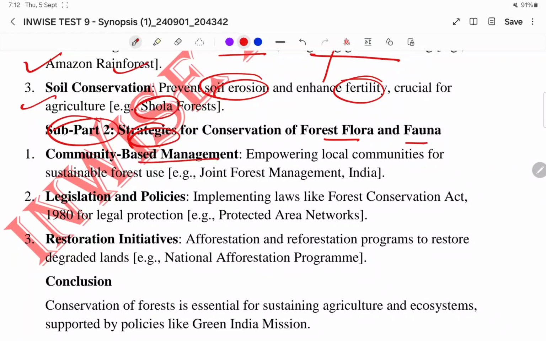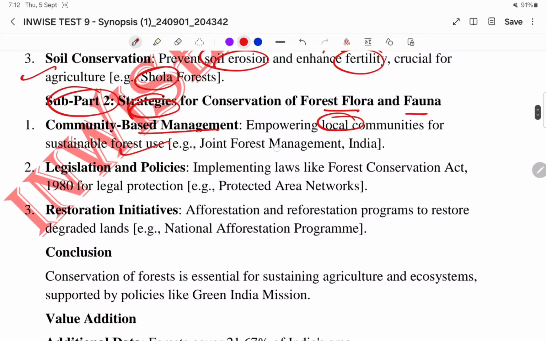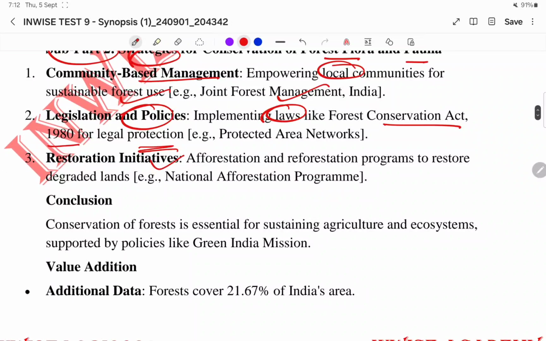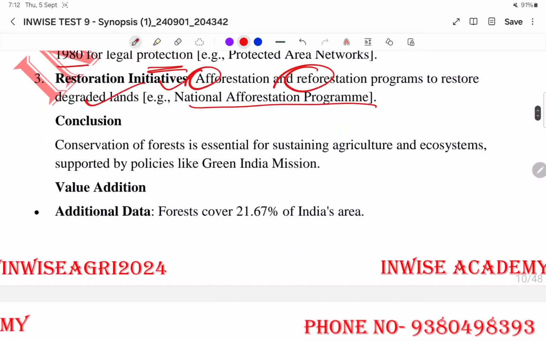So community based management, empowering local communities for the sustainable forest use, like joint forest management in India. Then legislation and policies, implementing laws like Forest Conservation Act 1980 for legal protection. Then restoration initiatives like afforestation and reforestation programs to restore the degraded lands, National Afforestation Program, right?